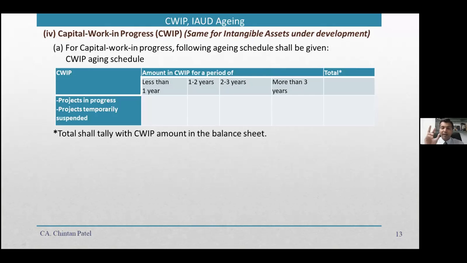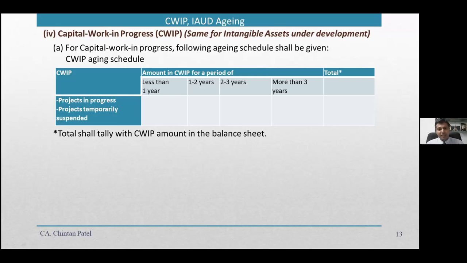Anybody who has been associated with large companies that have a lot of capital projects across regions and across the country, with manufacturing plants being built, knows that many expenditures get capitalized in the balance sheet. Salary and any expenditure directly attributable to the project are all capitalized as capital work in progress.